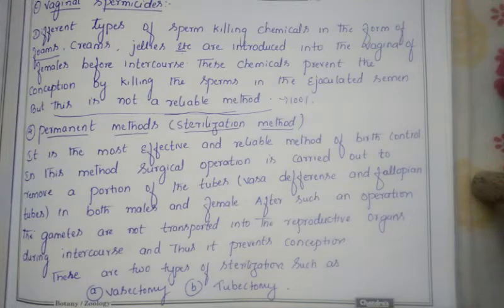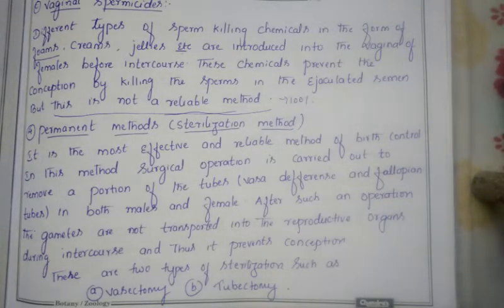The second type is the injection and implants. Here also the same concept: the chemicals contain the hormones estrogen and progesterone. They are injected into the female body either as an injection into the bloodstream, or as an implant. The implant comes in the form of a matchstick, and it is injected under the skin of the upper arm.